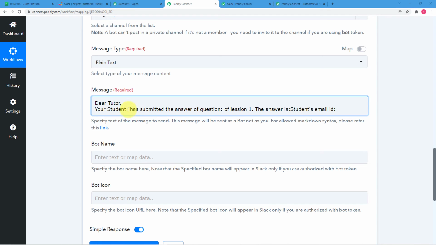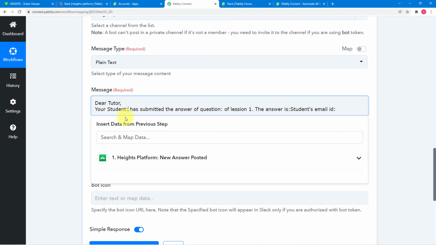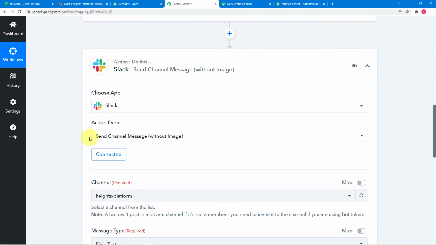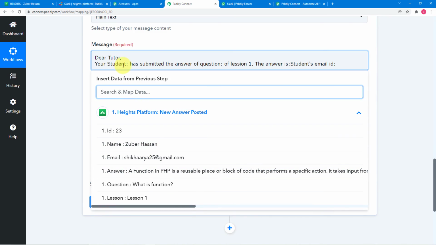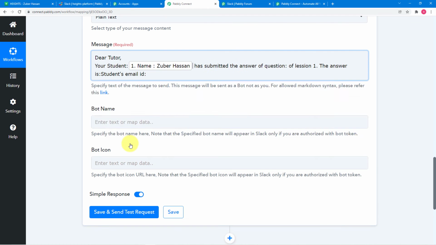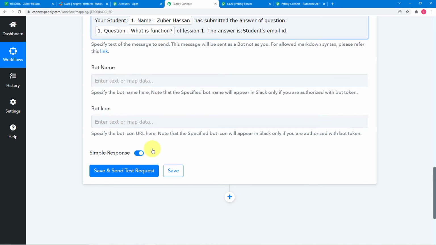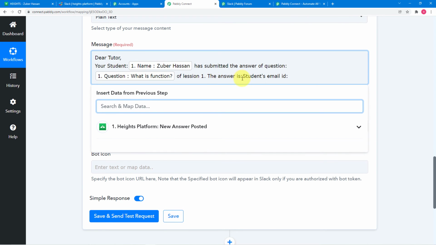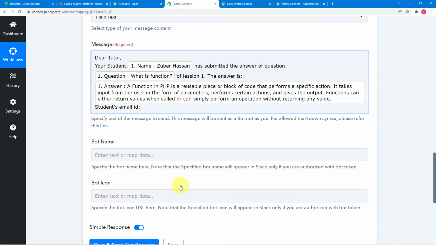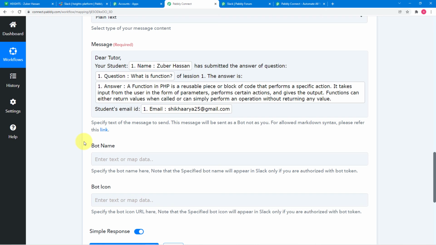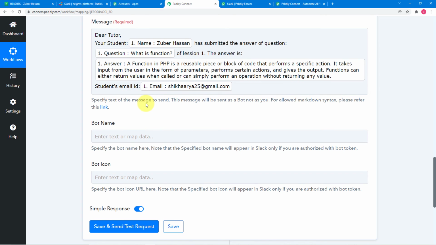Okay, so let me fill the details. So click here on this field and you will find this Heights platform option, and when you click on it you will find all the details that you captured here in first tab like this. Okay, so you will find the same details here. So first of all, let me map the student's name. Okay, your student Zubair Hassan has submitted the answer of the question. Here I am going to map the question. Okay, this is the question and the answer is here. I am going to map the answer. This is the answer, and here I'm going to map the student's email ID. Right now we have completed framing the message.